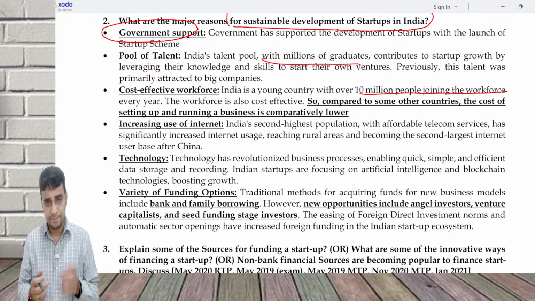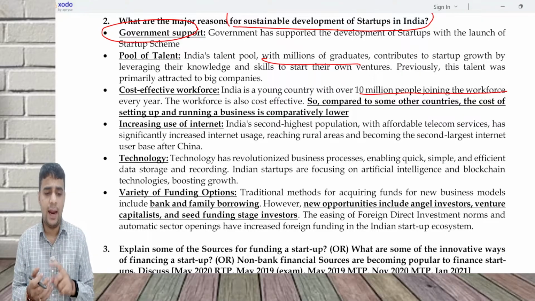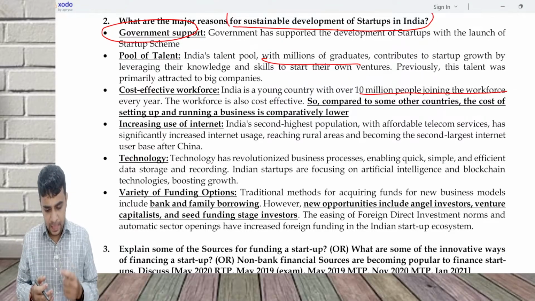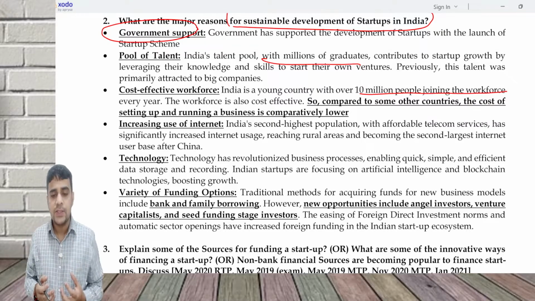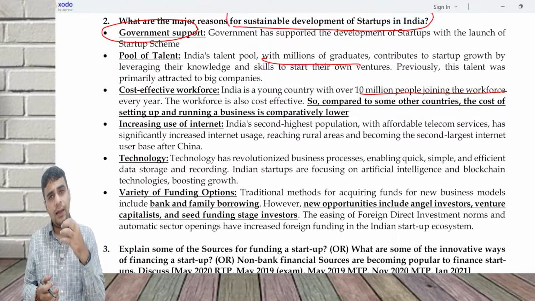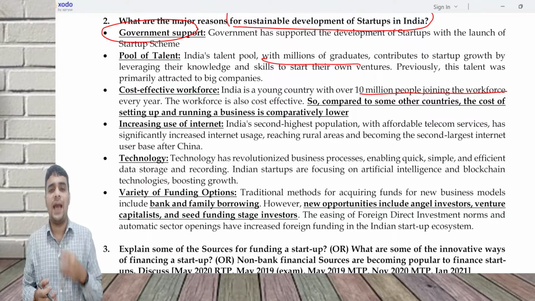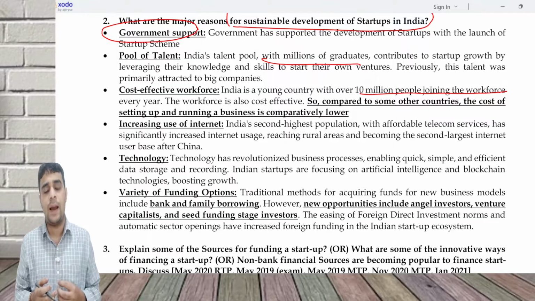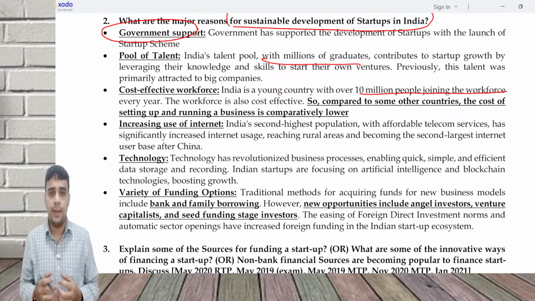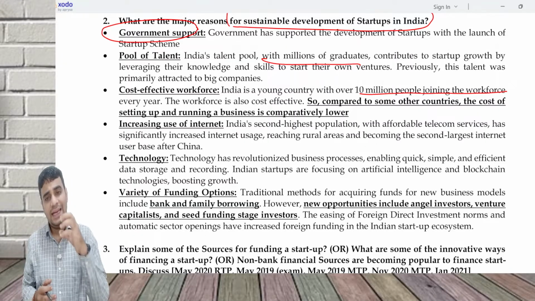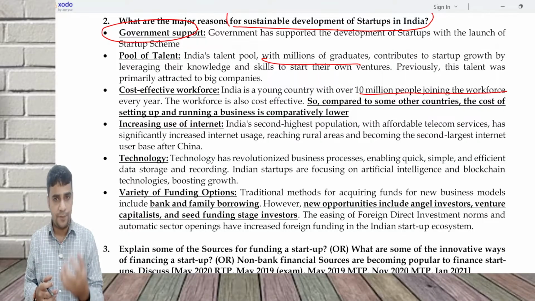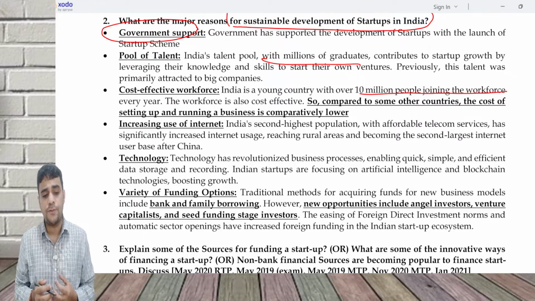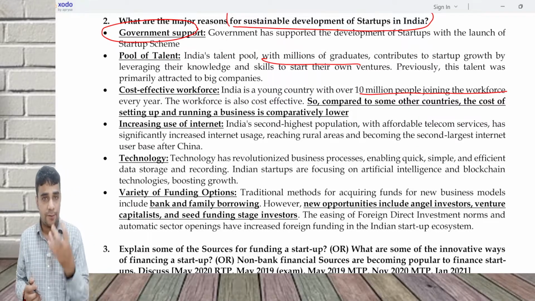The other thing is the technology part and the internet part. Over the last few years, because of Reliance Jio coming in, every user now has access to internet. Earlier, before Reliance Jio came in, there used to be limitations on daily access of internet. But now everybody accesses around 1 GB or 1.5 GB of internet per day. So increasing use of internet has helped because of the affordable telecom.